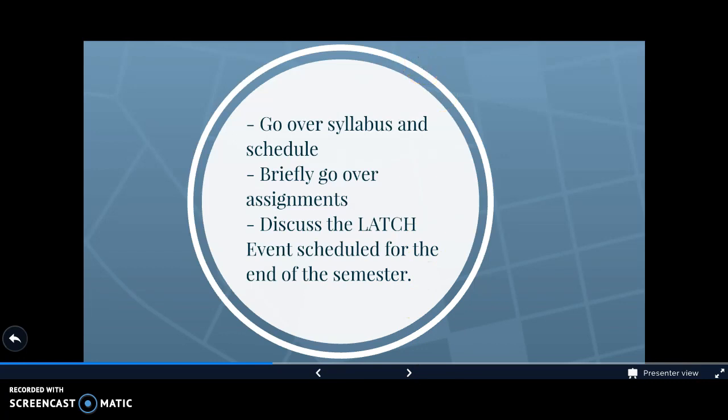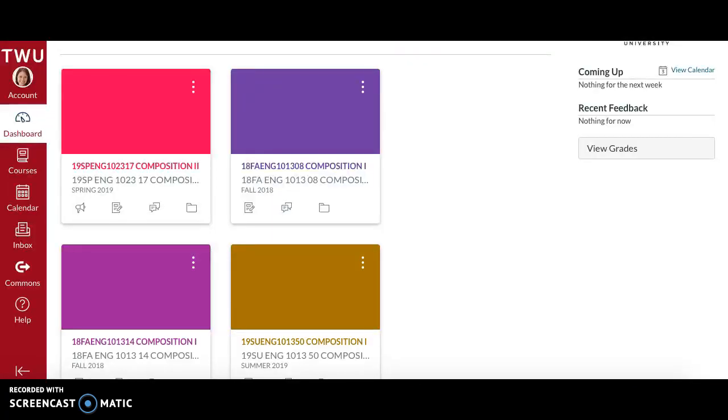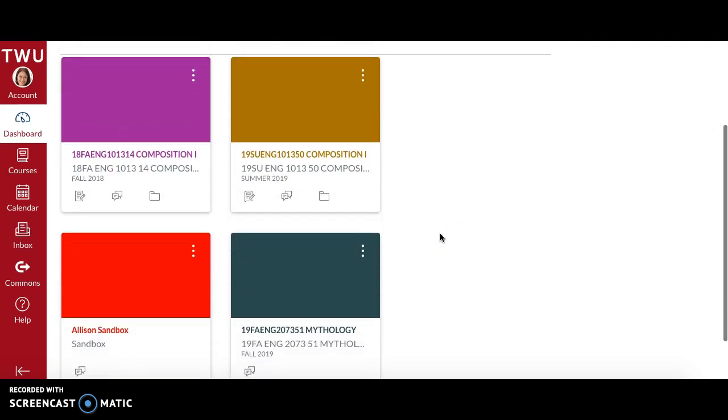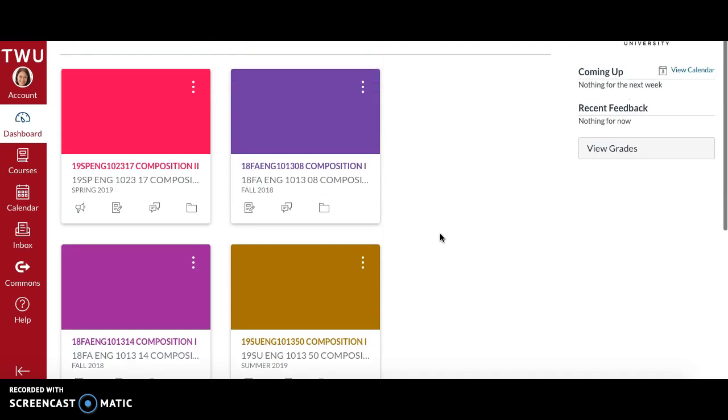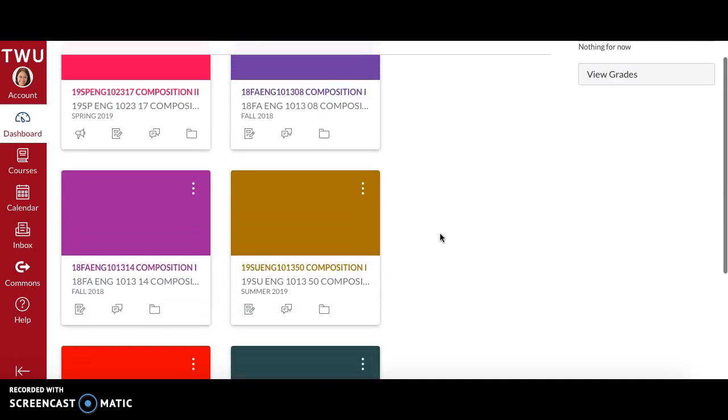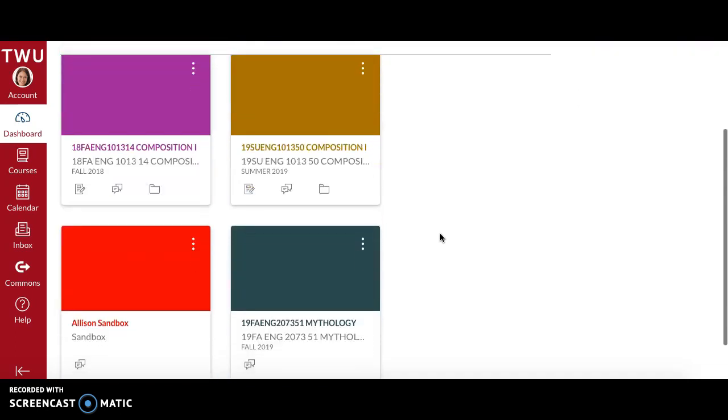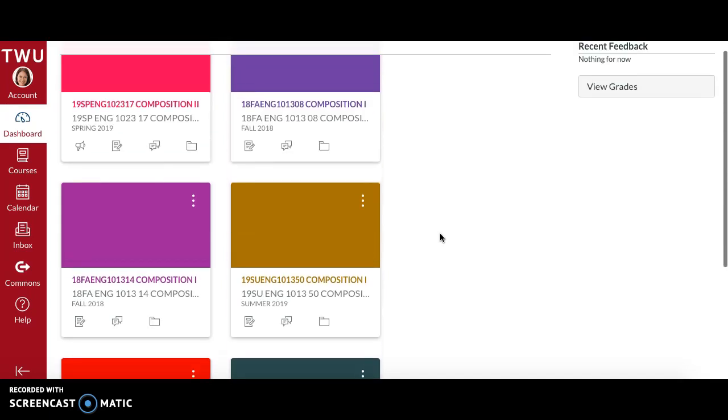I'm going to go to my dashboard right now. This is at TWU. You're going to have a dashboard that looks similar to this. These are classes that I have taught. You're going to probably have some classes here that you've already taken.